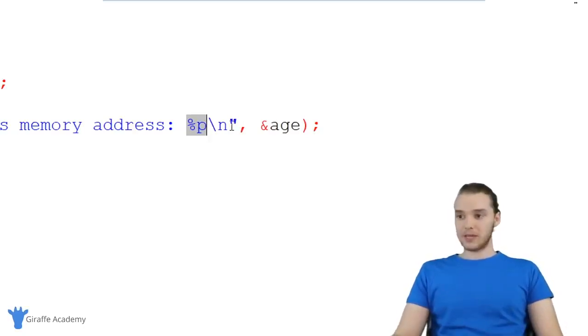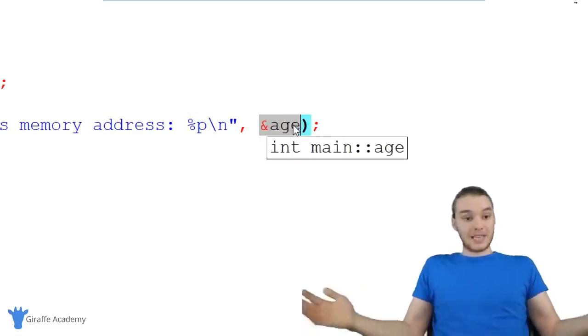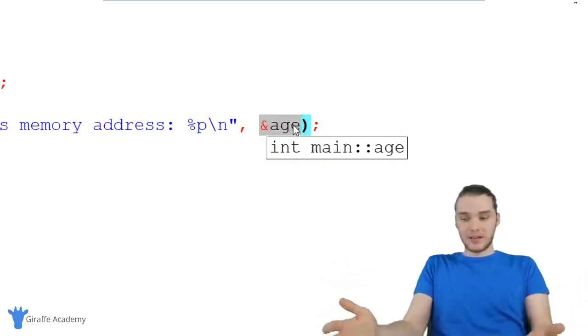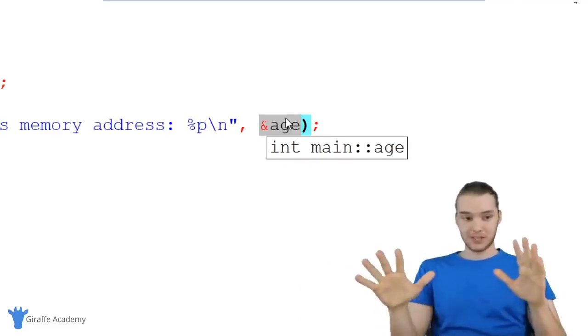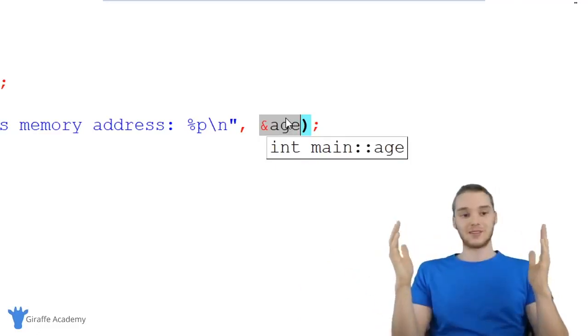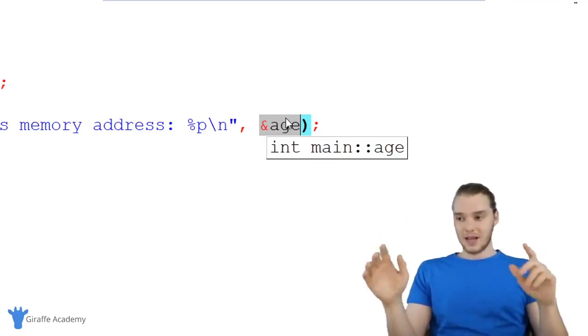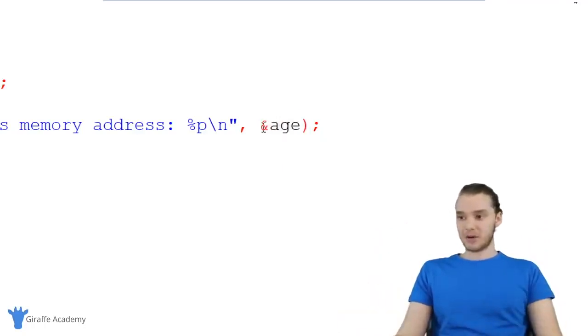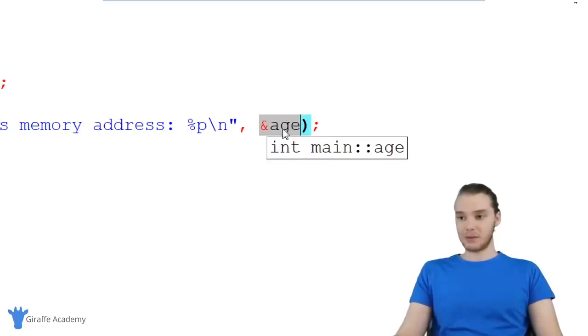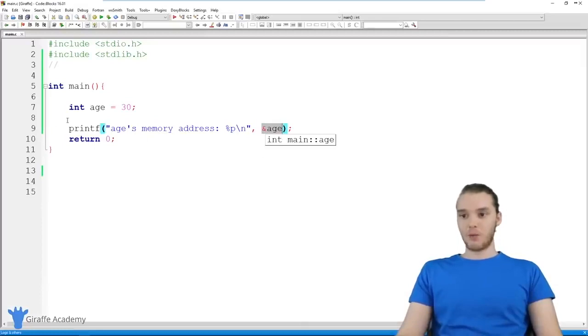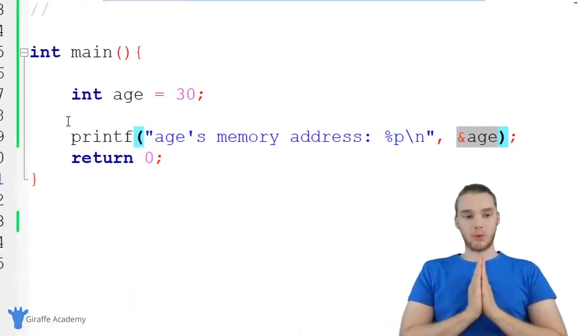So essentially what I'm doing here is I'm printing out a pointer. When I say %p, I'm telling this printf function that I want to print out a pointer, and then I give it a pointer over here. I give it a physical memory address. That's what a pointer is. Now we understand, and hopefully you understand, that a pointer is just a type of data, right? It's just a memory address. And we can access the memory addresses of specific variables by using this ampersand and then typing out the name of the variable. And that can be pretty useful. Now that we understand that, I want to show you guys how we can work with these pointers.